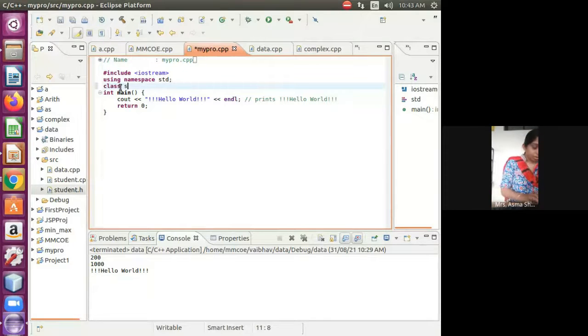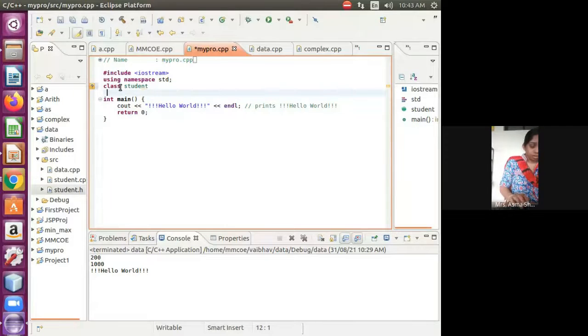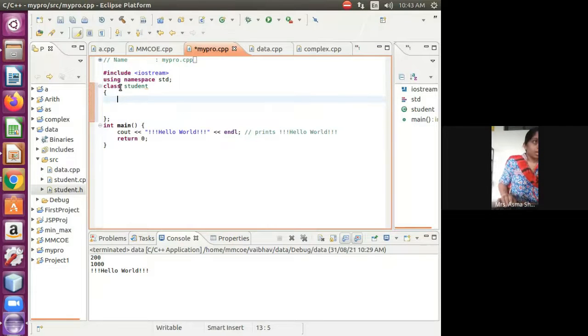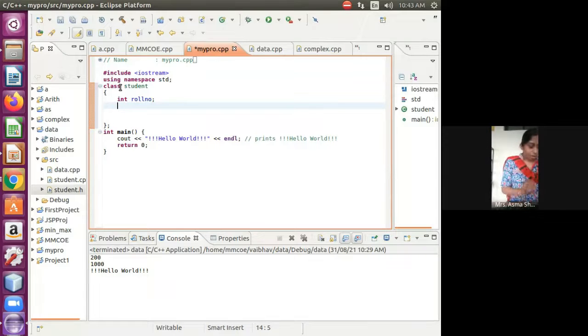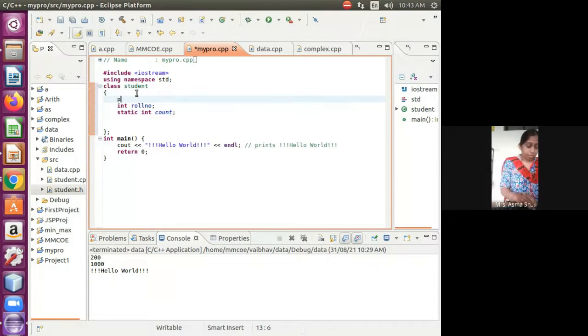So we have a Student class, and in this Student class we have parameters like a roll number. I am creating one static variable, static int count. Count is calculating the number of objects we created. I am writing this as public to avoid checking private or not.